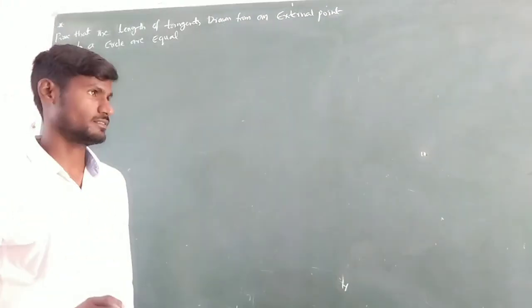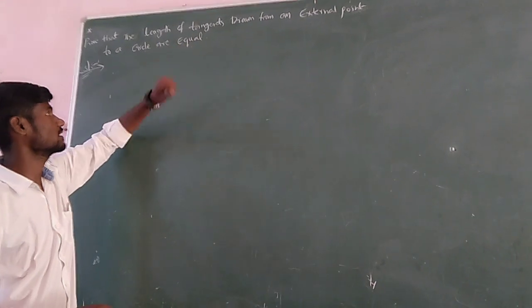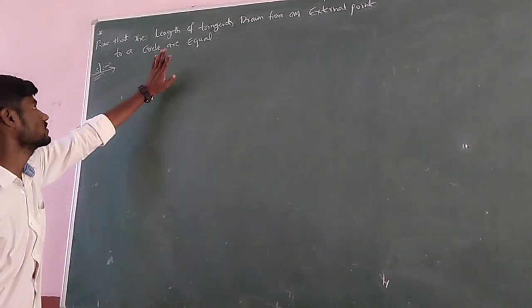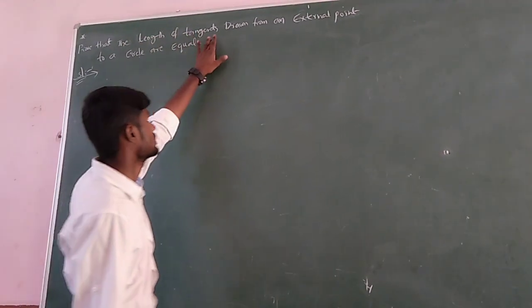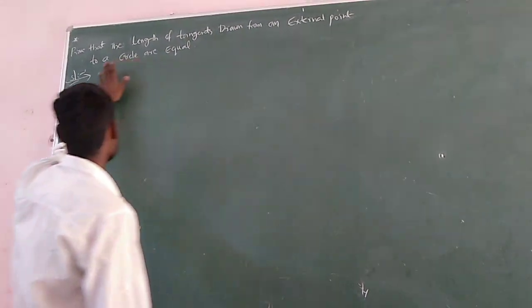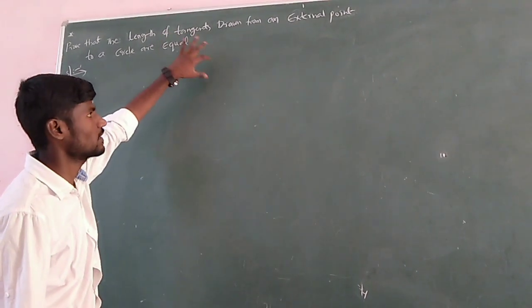Hi everyone. Today's topic is tangents and secants to a circle. We are going to discuss a theorem that proves that the lengths of tangents drawn from an external point to a circle are equal. We know that tangents can be drawn from an external point.